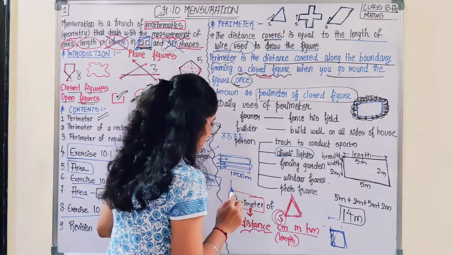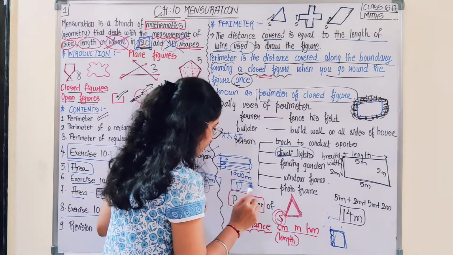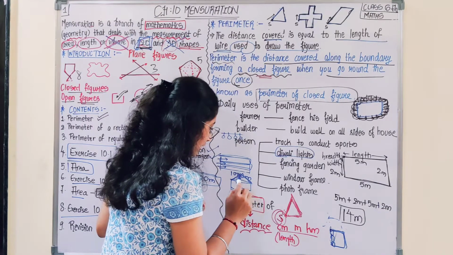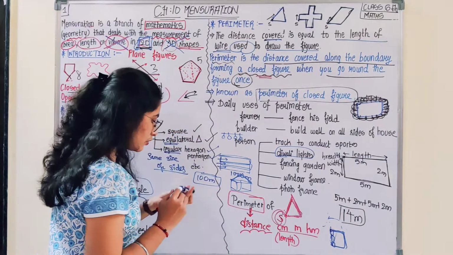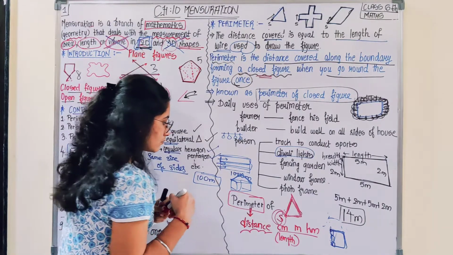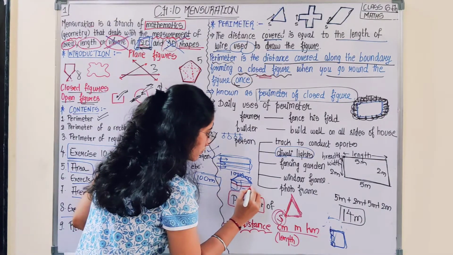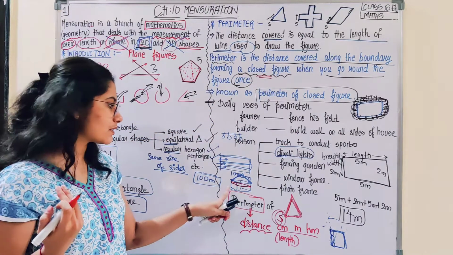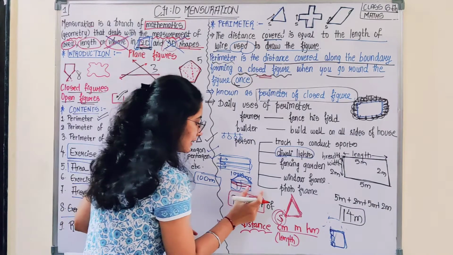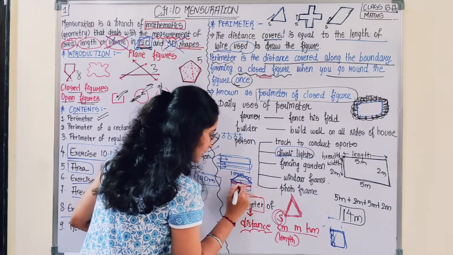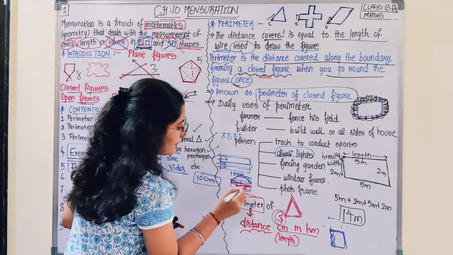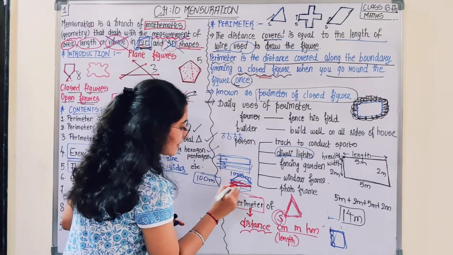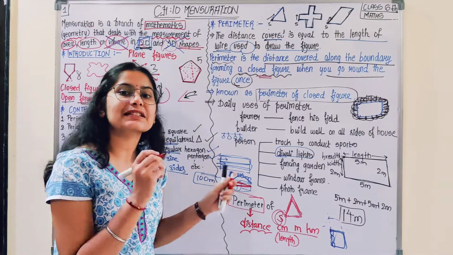Suppose this is your house, and if you want to make a round of the lights like this on all four sides, you would be calculating the length: this wall is how many meters, the back wall how long, the side wall how long, and the front wall how long.